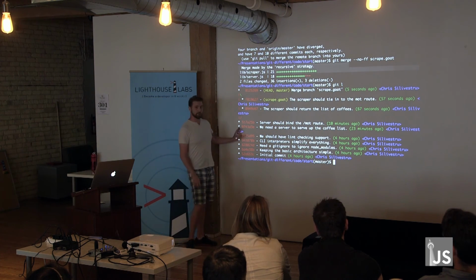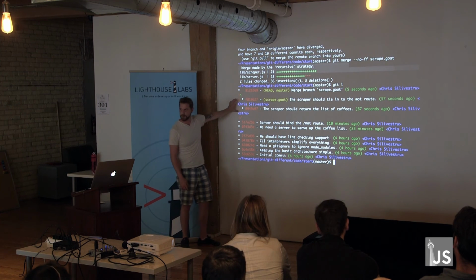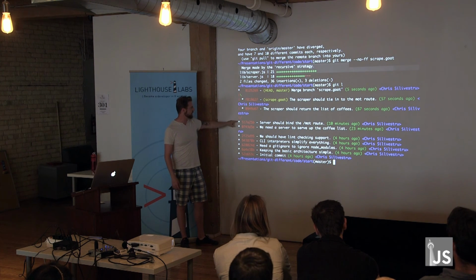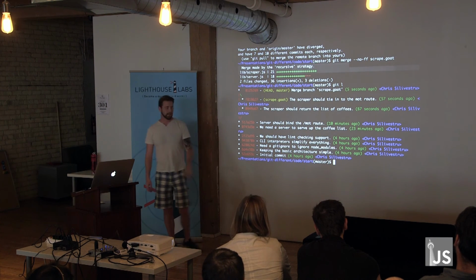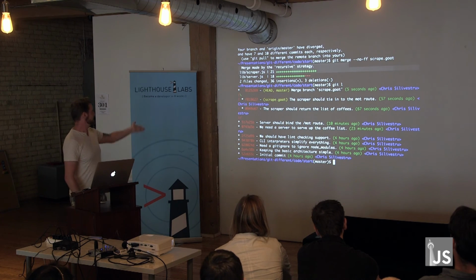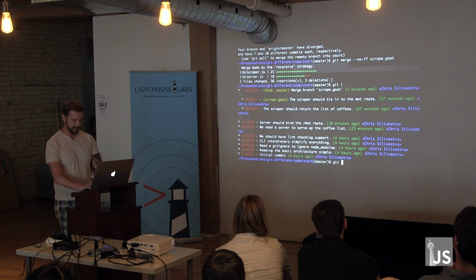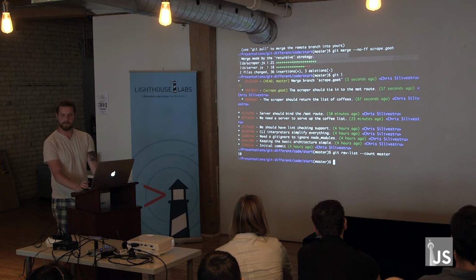You have something pretty. You have the merge commit, which represents these two commits, a body of work, which was the scraper that we just built, followed on top of all the work we did to get the server set up. Every commit tells us what we did. I don't even have to look at the diffs, and it's all there. How many do we have? I got 10 commits. That's not bad.